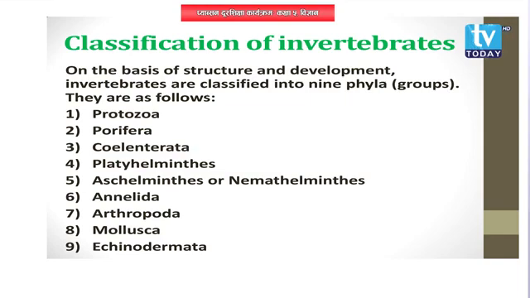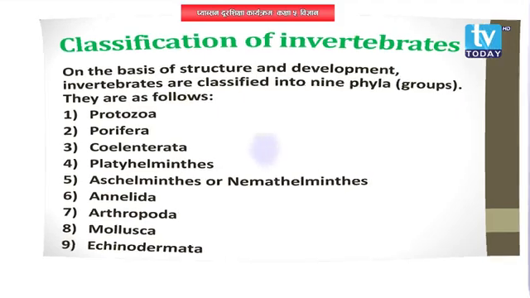Number 5, Aschelminthes or Nemathelminthes. Sixth is Annelida. Seventh, Arthropoda. Eighth, Mollusca. And finally, the ninth phylum of invertebrates is Echinodermata.